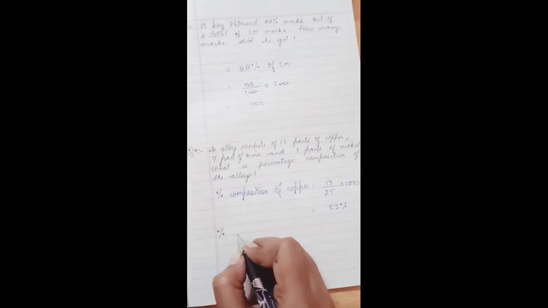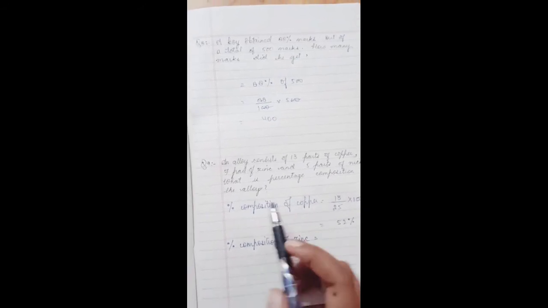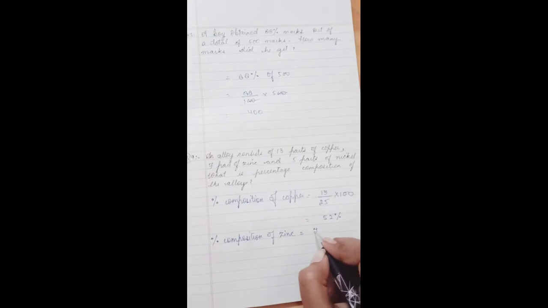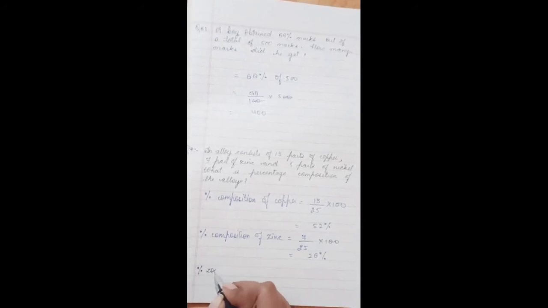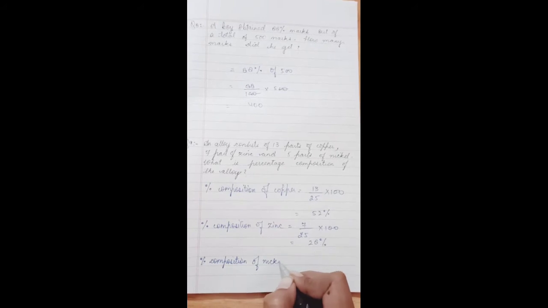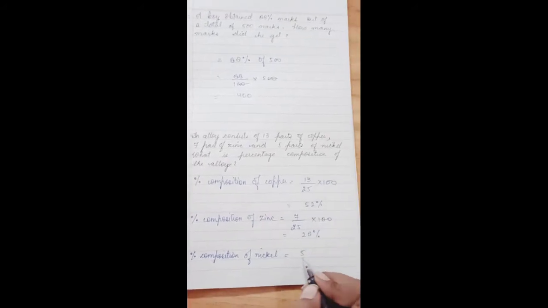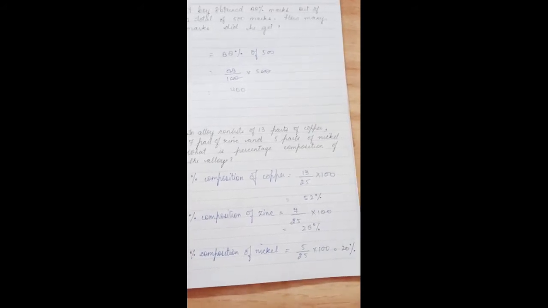Then again, percentage composition of zinc, 7 divided by 25 into 100. So here you will get 28%. Similarly, percentage composition of nickel is equal to 5 divided by 25 into 100. So here you will get 20%.